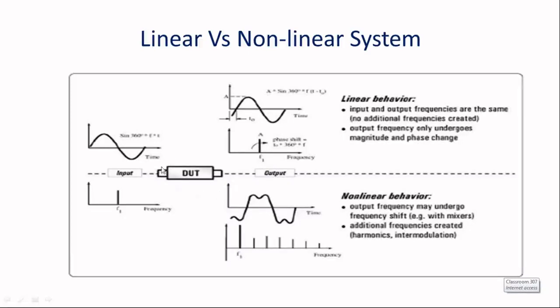So you may call this device a linear device. It shows linear behavior when the input and output frequencies are the same, right? And there is no additional frequency created in this case. So one can say a device is a linear device which has the same input-output relation in terms of frequency. Whatever frequency is applied at the input, the same frequency will be seen in the output, right? So only the magnitude may deviate, or sometimes the phase is going to change, but the frequency is not deviated. A single frequency is the output as a single frequency is applied as input.